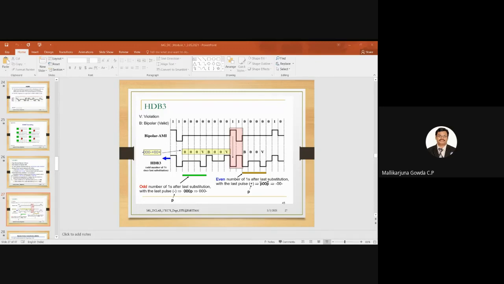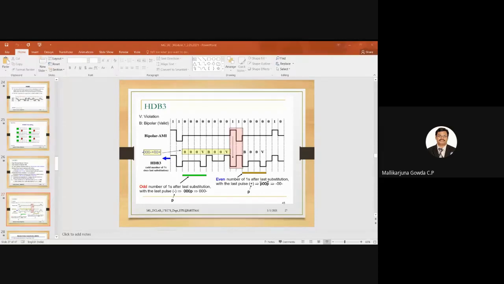Then what is left out here? 0, next 1, next 0. So after the last special sequence, B00V, the 0, 1, 0 will come again here. So here 1 is there, and 2 more ones are there, so it is an odd number of ones.